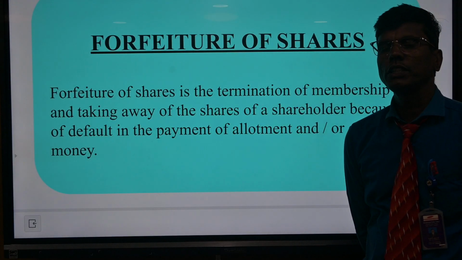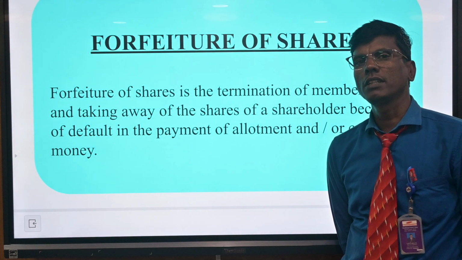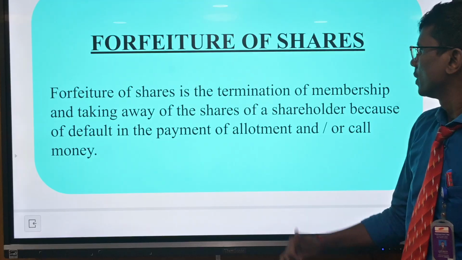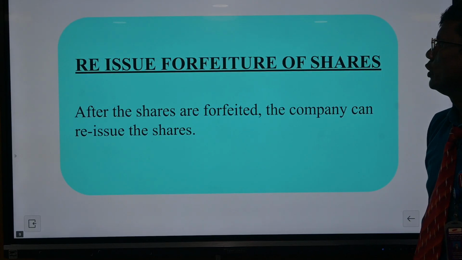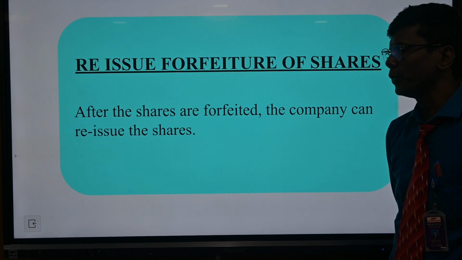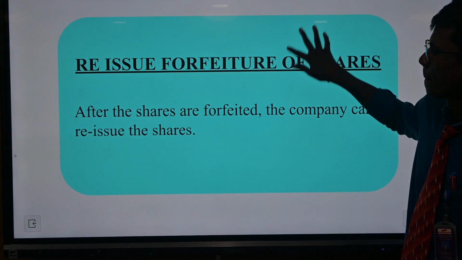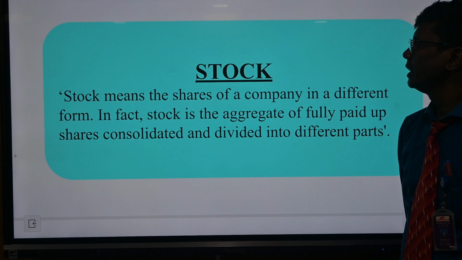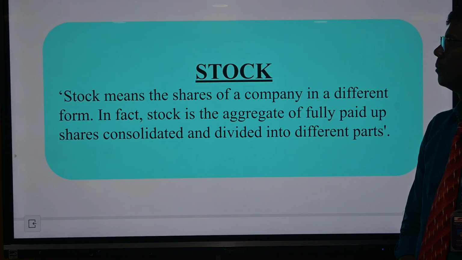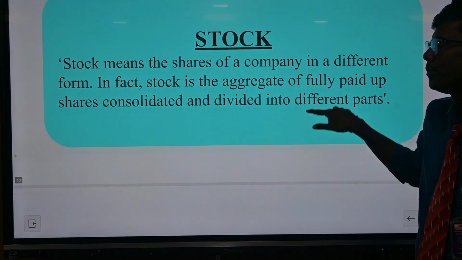Forfeiture of shares: termination of shareholders if they fail to pay the call, allotment or application money. Reissue of shares: after the shares are forfeited, the company can reissue the shares. Stock: stock means the shares of a company in a different form. In fact, stock in the aggregate is fully paid up shares consolidated and divided into different parts.